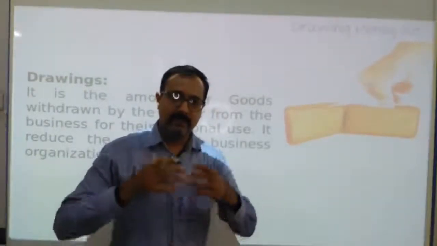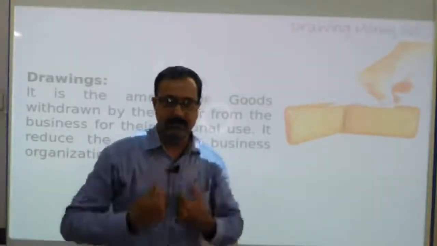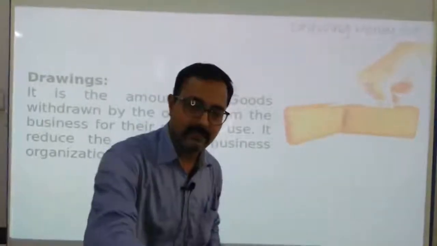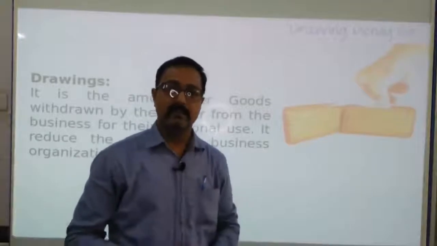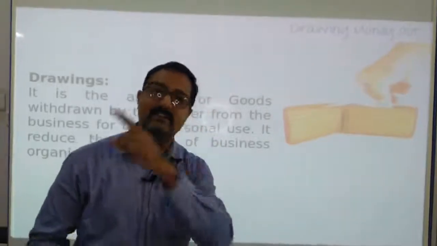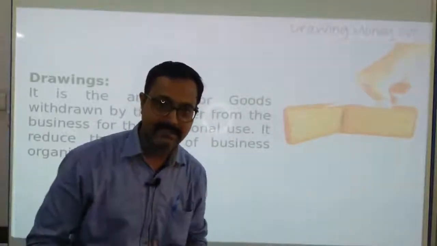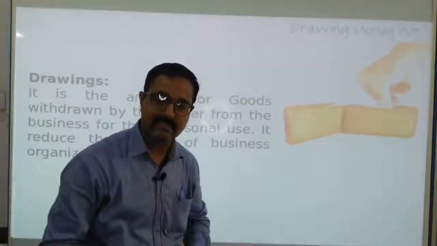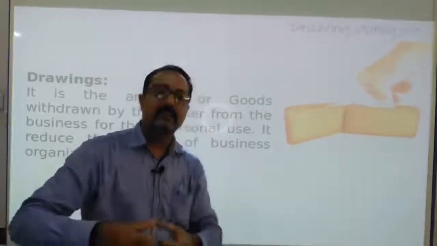So in general terms, if any owner, because I am the owner of that electronic shop, withdraws something out of the business for their personal use, then it will be considered as drawings. It may be goods, that is a business article, like the headphone I took, or I can withdraw some cash.